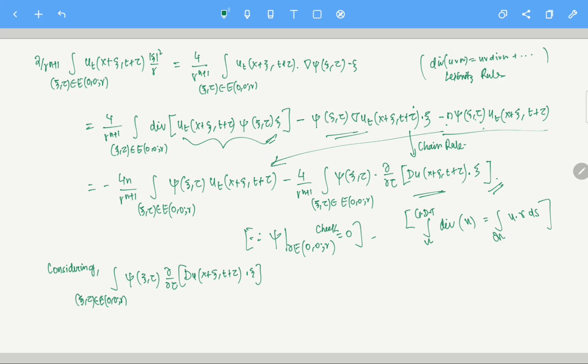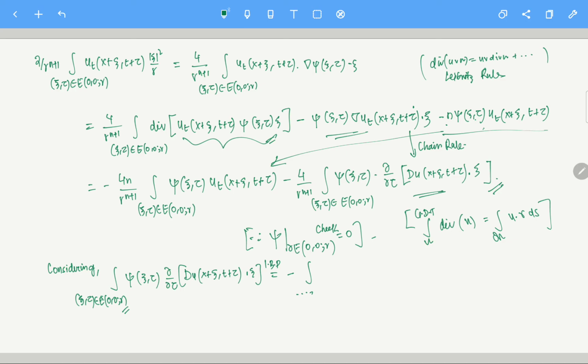You can use the integration by parts formula here, so that will give me minus integral. I am writing it too many times, so it's assumed that xi, eta is in E00R for now.